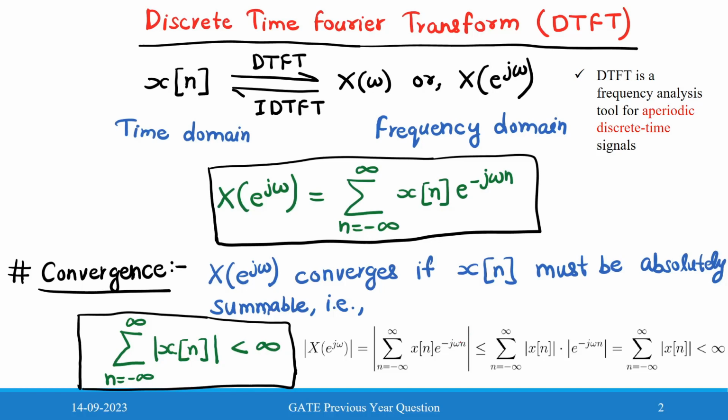That means it should be absolutely summable or a finite quantity, and this can be derived from this expression. So this is the convergence condition for the DTFT.